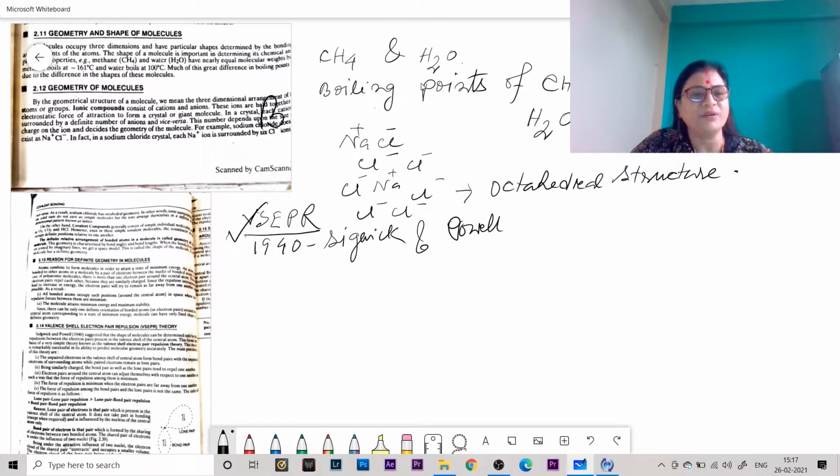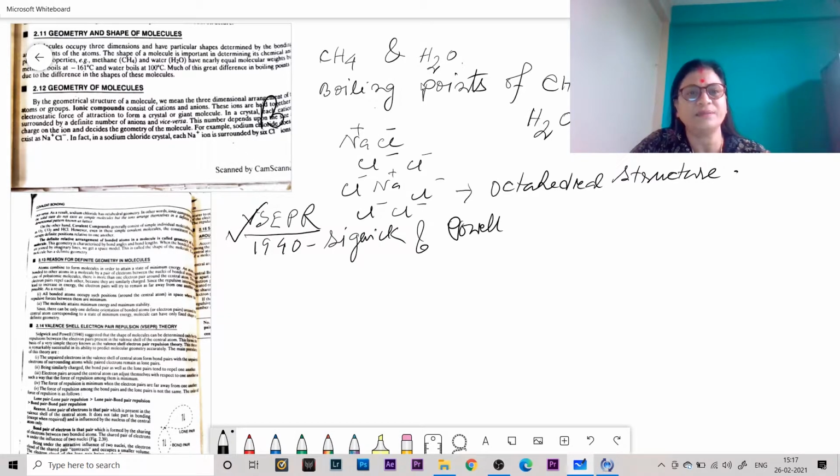Electron pairs around the central atom can adjust themselves so that they have minimum repulsion. That means if they are far apart, the repulsion between them is minimum. The force of repulsion between the lone pair and bond pair electrons is different.